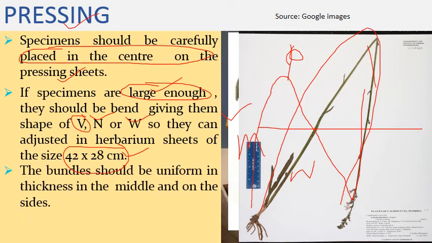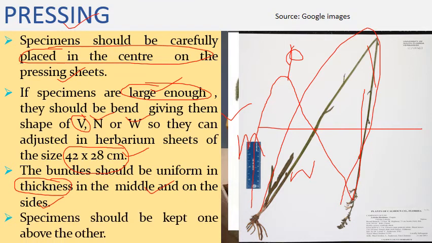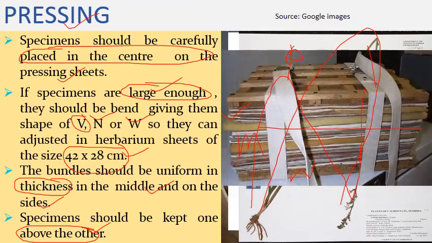So the bundle should be uniform in thickness. जो हम pressing equipment में रखते हैं sheets को, वो bundle uniform होना चाहिए thickness में, in the middle and on the sides. And the specimens should be kept one above the other, और जो specimen है एक के ऊपर एक specimen रखा होना चाहिए for pressing. So this is again the equipment which is used for pressing the plant material. इसमें sponge भी है that will help in absorbing the water from the plant specimen. Then it also contains newspaper or blotting sheets जो पानी को absorb करते हैं. Initially they are replaced on daily basis, then after that they can be replaced after 3 or 4 days.